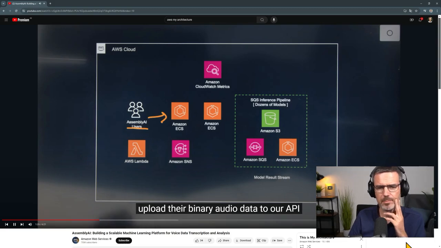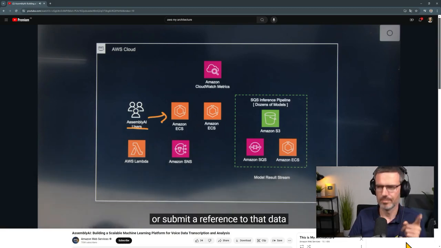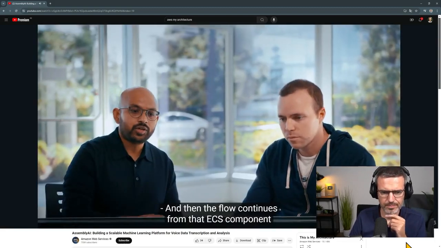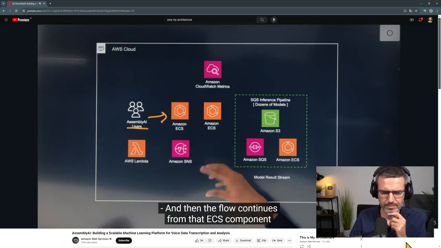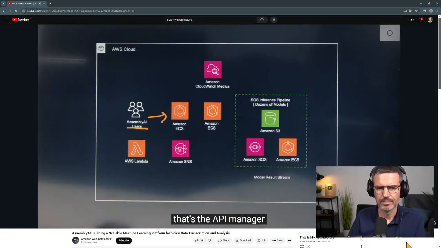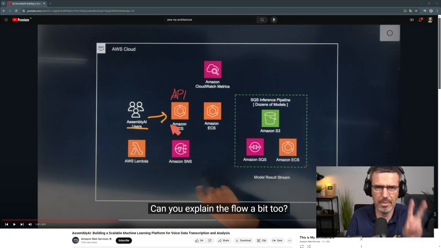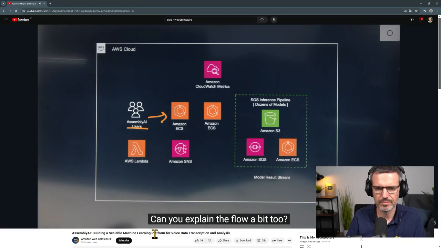Their binary audio data to our API or submit a reference to that data from something like their own S3 bucket. And then the flow continues from that ECS component that's the API manager, and then moves to the Amazon ECS here. Can you explain the flow bit too? Okay. They're not using API Gateway or something. This is the API that is hosted through ECS as a containerized application or API. Interesting.